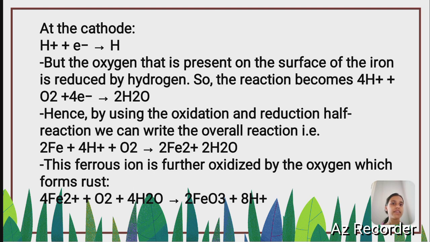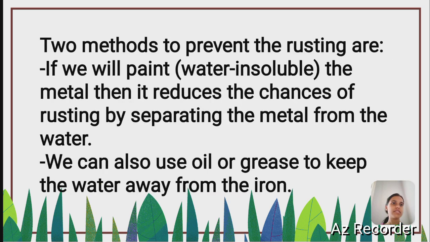This ferrous ion is further oxidized by the oxygen, which forms the rust, that is 4Fe2+ plus O2 plus 4H2O gives 2Fe2O3 plus 8H+. Two methods to prevent rusting are: if we paint the metal, then it reduces the chances of rusting by separating the metal from the water. We can also use oil or grease to keep the water away from the iron.